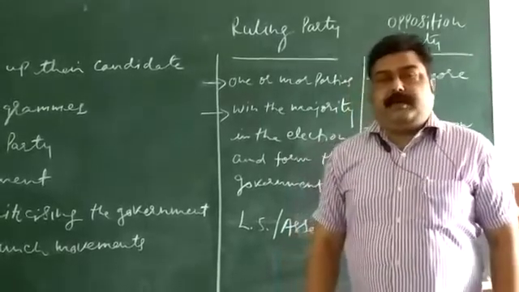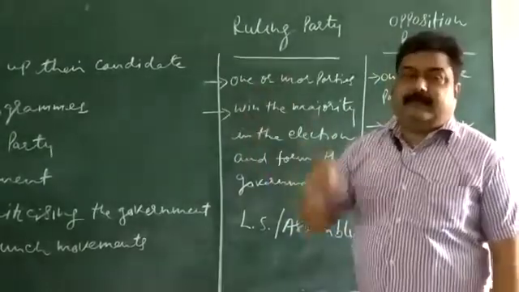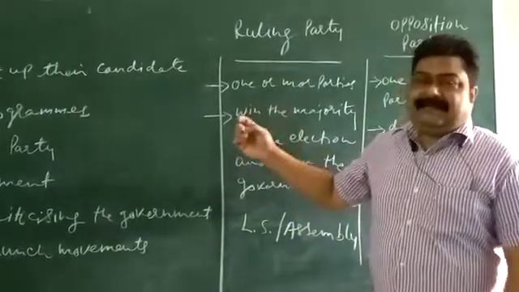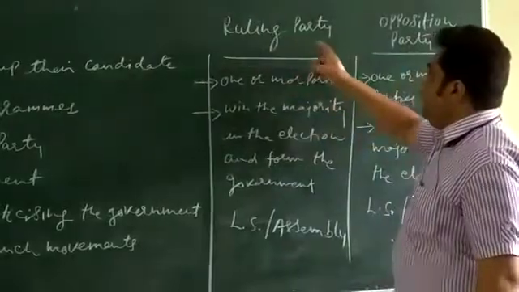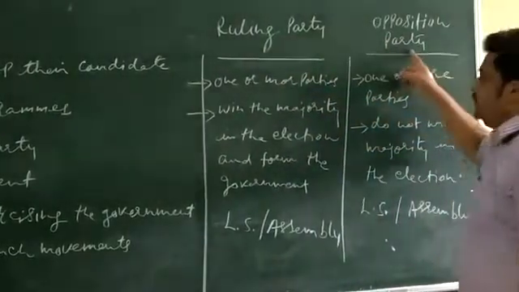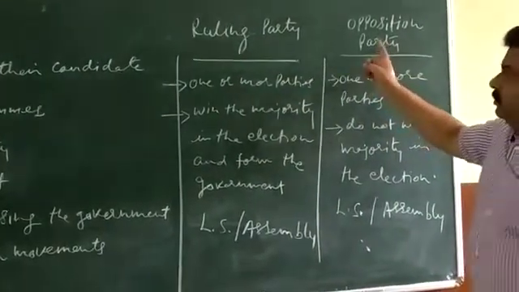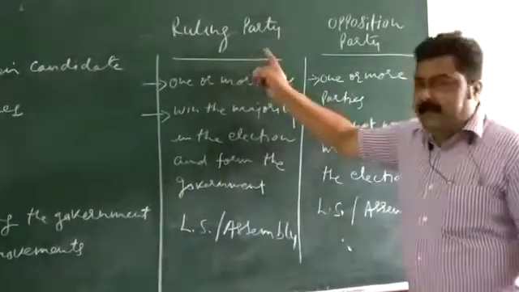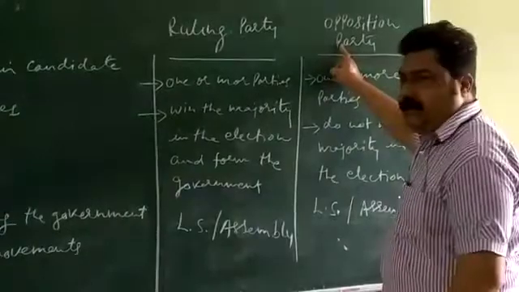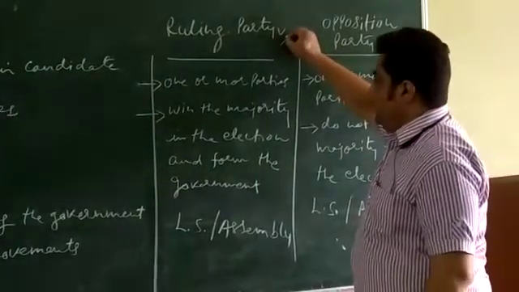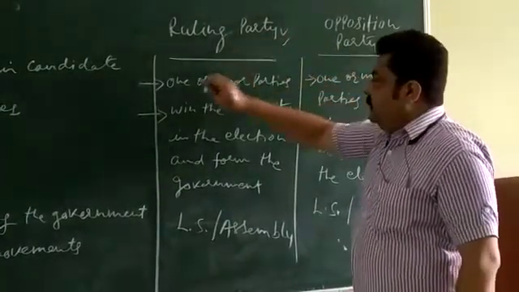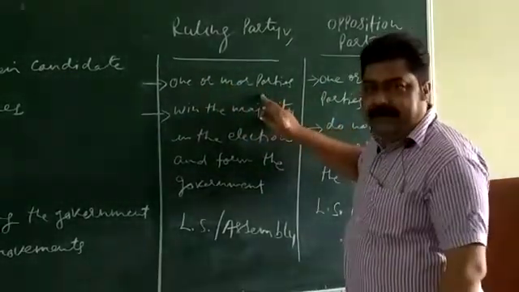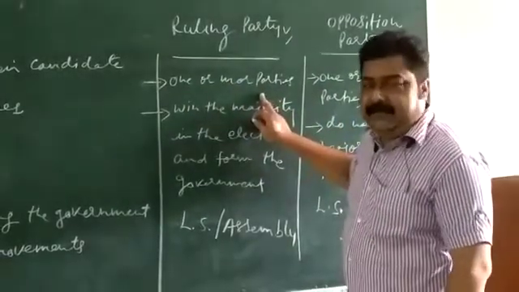Okay, now we are going to study the functions of the political party. Before coming to that, let us discuss the ruling party and the opposition party. Which party or group would we call the ruling party and which party would we call the opposition party? What is the ruling party? Ruling party means there may be one party or more than one party in government.